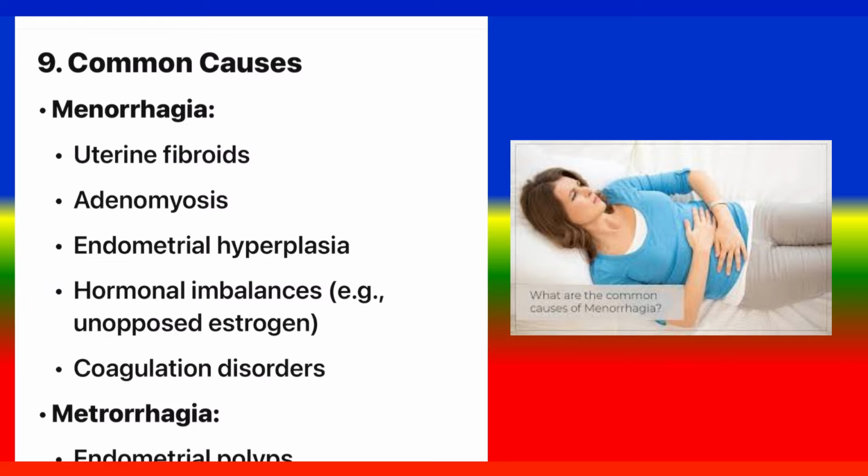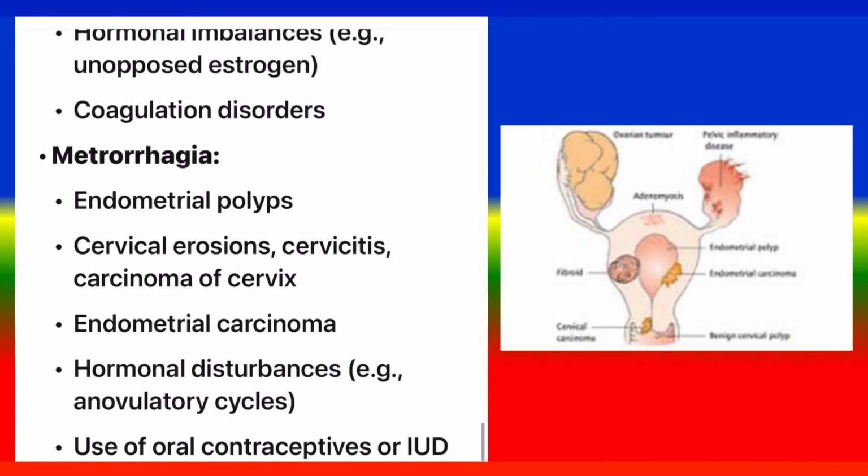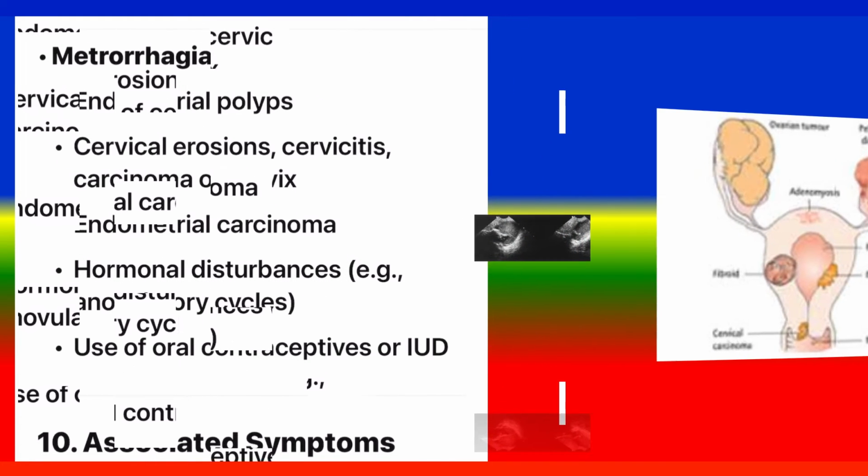9. Common causes. Menorrhagia: uterine fibroids, adenomyosis, endometrial hyperplasia, hormonal imbalances, e.g. unopposed estrogen, coagulation disorders. Metrorrhagia: endometrial polyps, cervical erosions, cervicitis, carcinoma of cervix, endometrial carcinoma, hormonal disturbance, e.g. in anovulatory cycles, use of oral contraceptives or IUD.